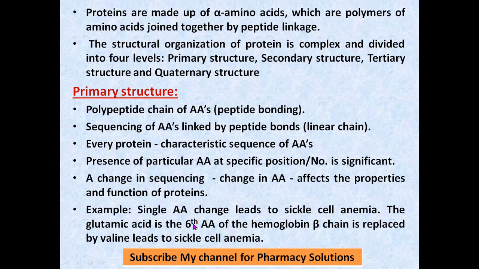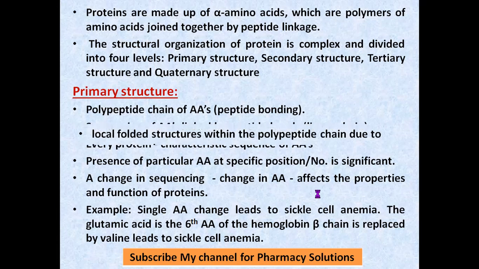Glutamic acid is in the sixth position in the hemoglobin beta chain. But if it is replaced by valine, then it will lead to sickle cell anemia. That's how it leads to a disorder. So change in sequencing of amino acids will affect the properties or functions of proteins.